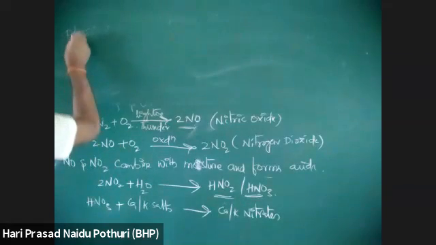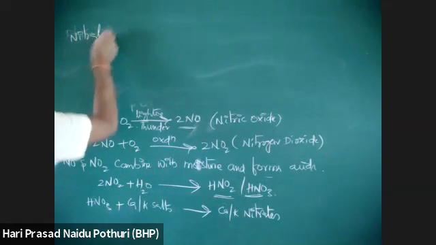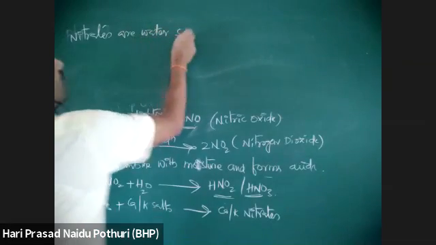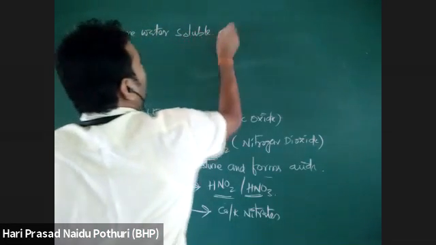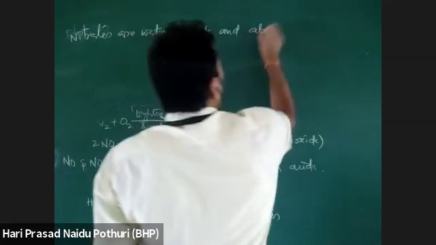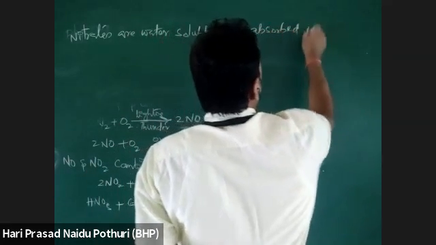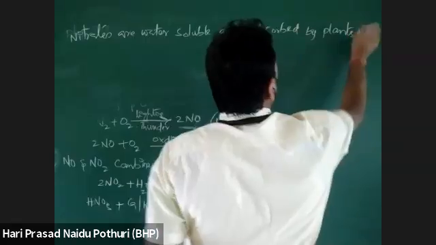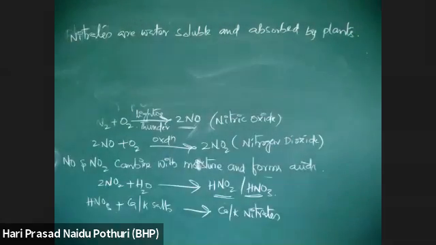So these nitrates are water soluble and they are absorbed by plants. The nitrates that are formed will be dissolved. Okay.